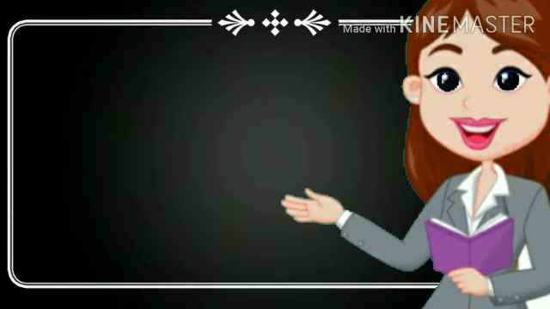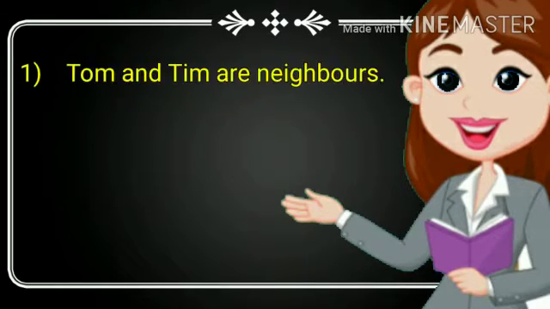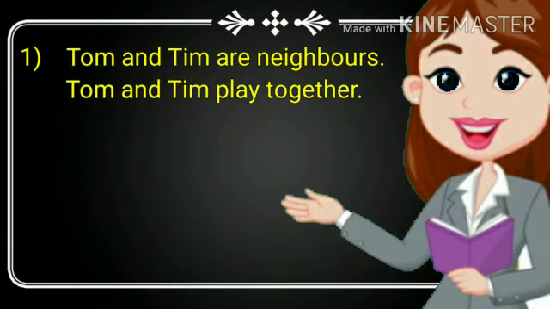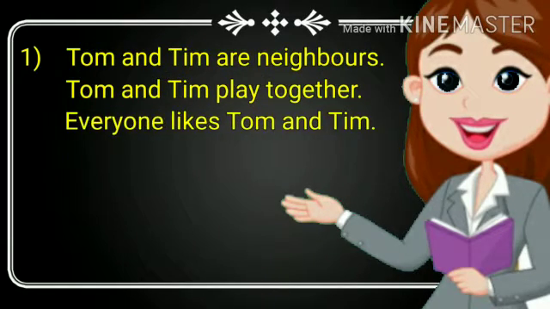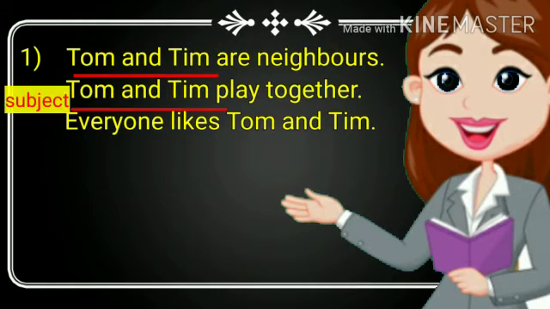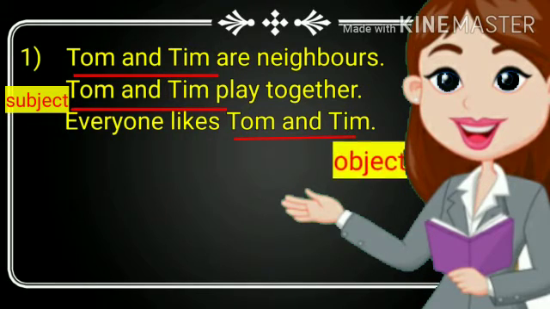Students, whenever you see a sentence, you have to first find out the subject and object. First one: Tom and Tim are neighbors. Tom and Tim play together. Everyone likes Tom and Tim. In the first two sentences, Tom and Tim act as subject, whereas in the third sentence, Tom and Tim act as object. Tom and Tim are plural as they are two in number, so we will use the third person subject pronoun they in place of Tom and Tim. And for the object pronoun, we will use them in place of Tom and Tim.